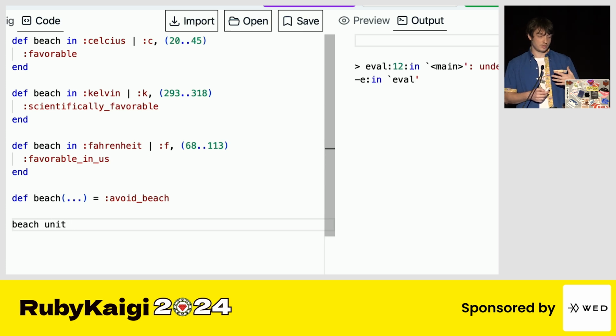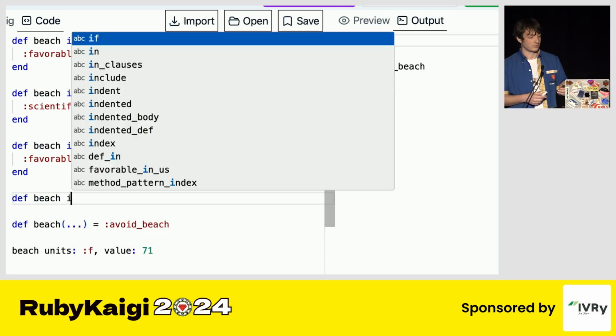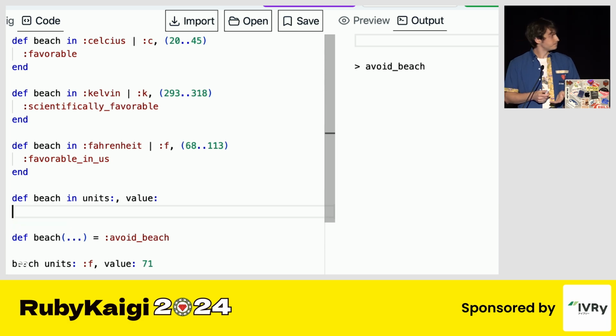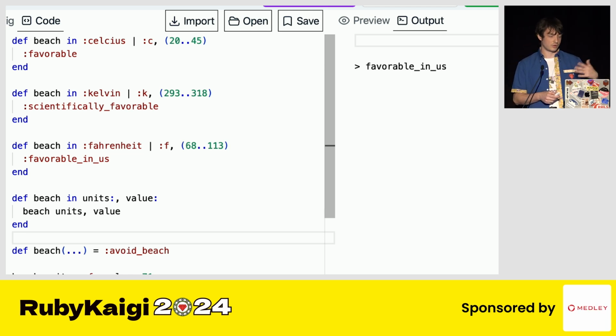Also, we can use keyword arguments in a very natural way. You see right now it's not supported. It just falls into the catch-all clause, but let's add it, and it's going to work in just a second. Here we use the common pattern from functional languages, and we just rewrote this implementation to define clauses so we're not repeating ourselves. It's going to work with structs. It's going to work with anything pattern matchable, so it's not necessarily just hashes and arrays.